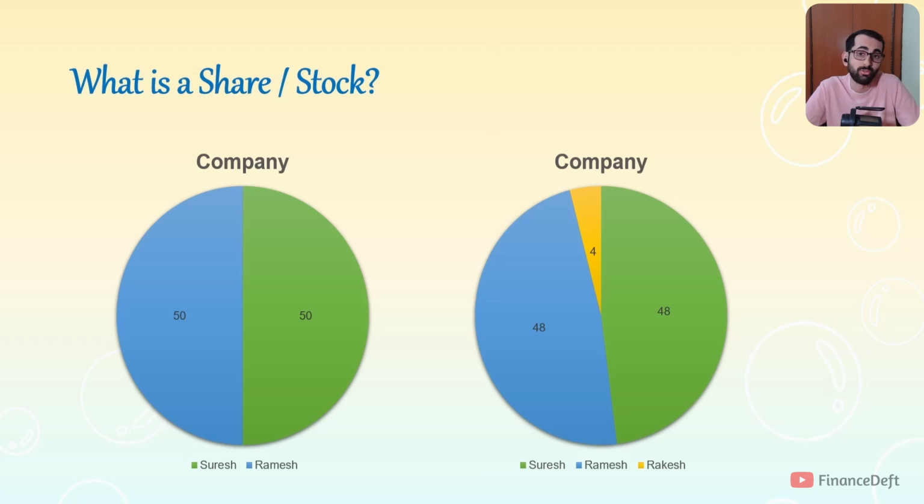Now Rakesh will have four shares or own 4% of the company, and Ramesh and Suresh each will own 48% of the company. As you're seeing, the shares of Ramesh and Suresh, who are founders, have reduced here. So whenever new capital is raised or money is invested in the company, the existing shareholders or investors will lose their shares. So that is how the concept of shares work.